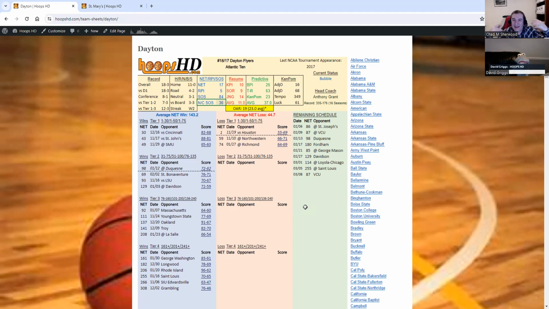That's not good, that you schedule garbage competition. And Dayton is going to get a lot of credit for the way that they scheduled. They scheduled Houston, Northwestern, Cincinnati's coming on strong, St. John's with a good record.